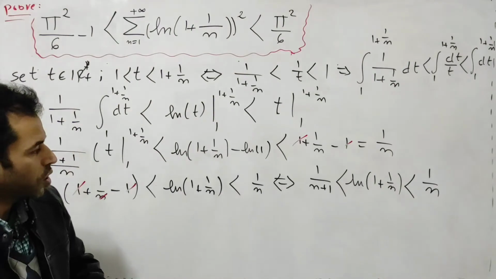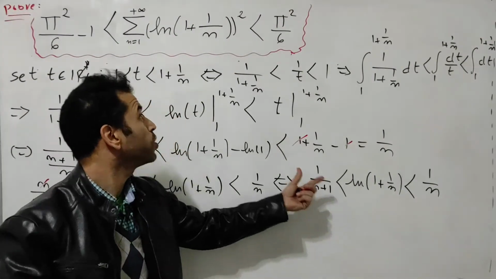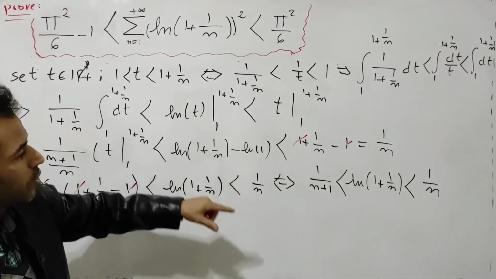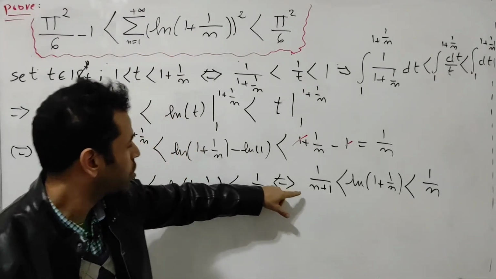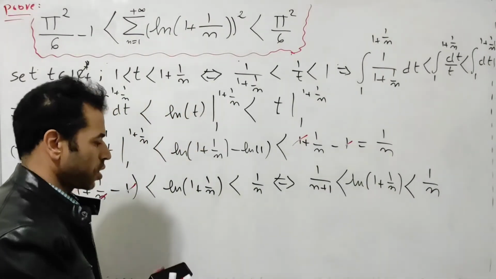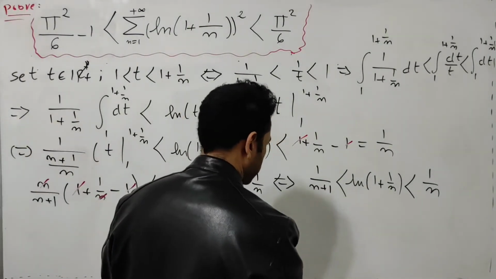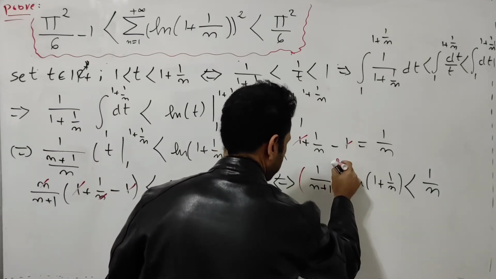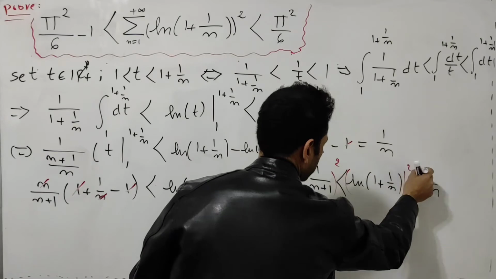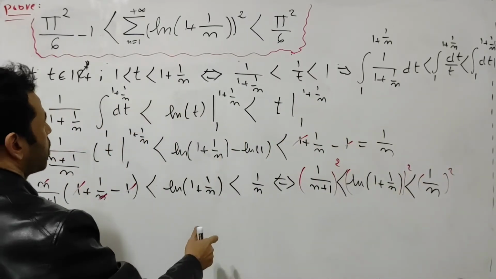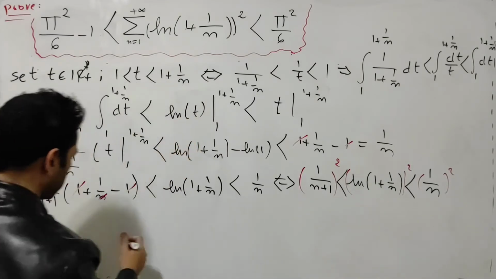So if you take a look at this inequality, it's similar to the original one which we want to prove, okay? What I'm going to do now is just square both sides of this one. By squaring this one, I raise number 2 as a power. At the same time I'm going to apply the sum on both sides.